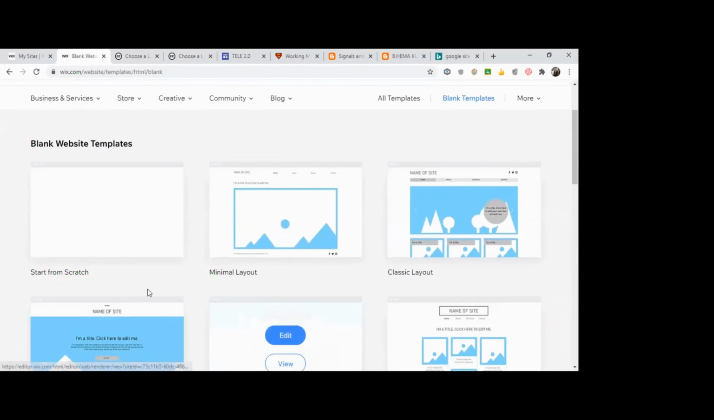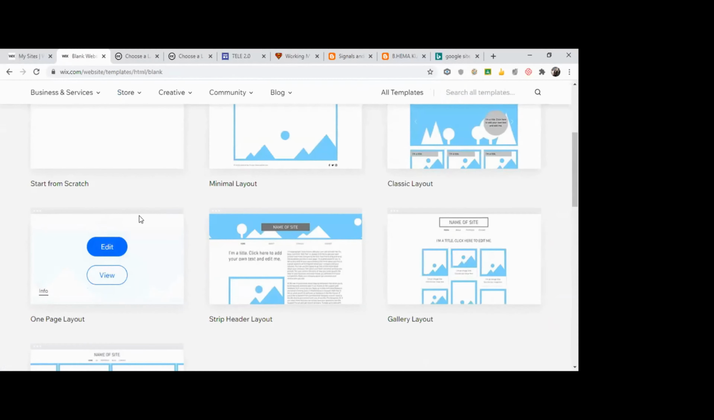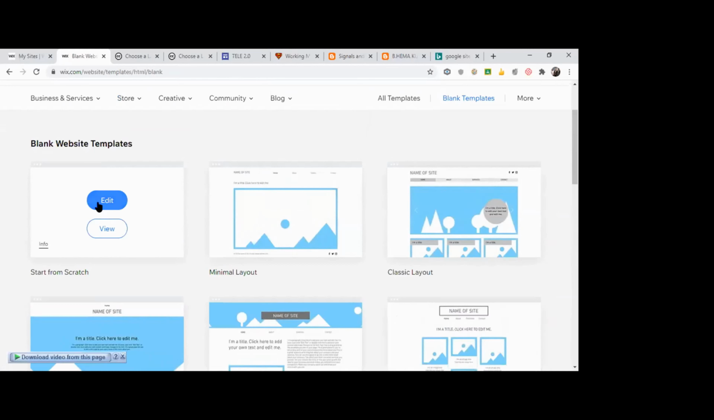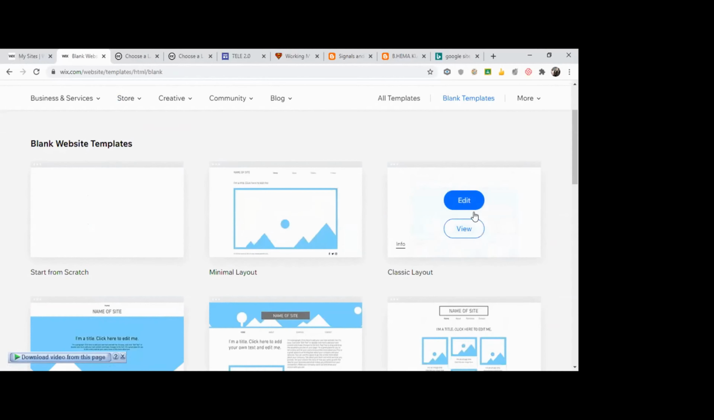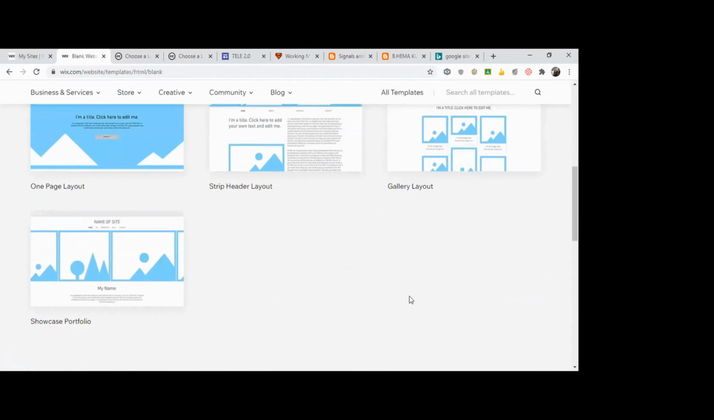Okay, again in blank template you have different layouts. See, so you have different layouts it is showing. I'm choosing start from scratch. This is a basic thing, a blank website template. Again, you have different options. So this is a classic layout. See, you can see the layout, how it looks. Suppose you have a gallery, you can use this type of thing.